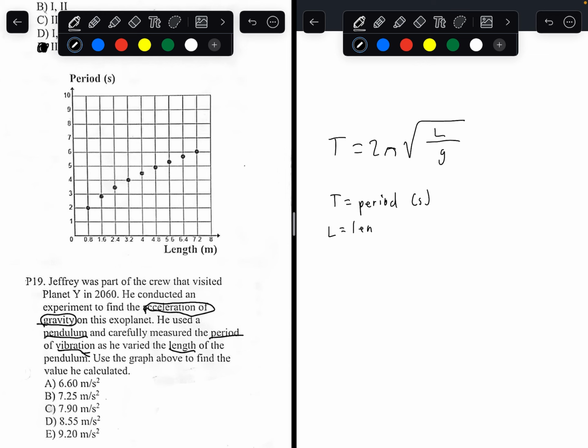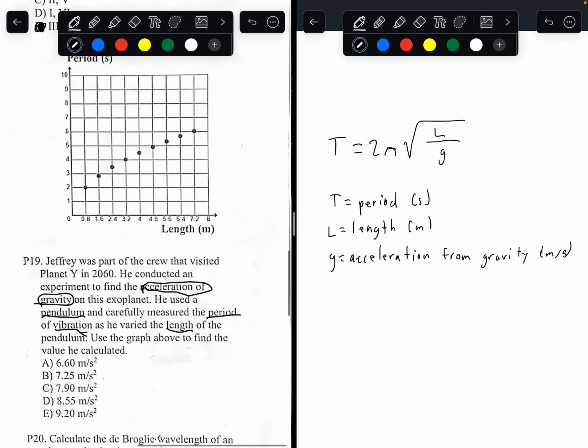L is length in meters. G is acceleration from gravity, and this will be in meters per second squared. Now, acceleration from gravity, as we saw in the other videos, on Earth it's 9.8. But this is on an exoplanet, so we're trying to find the acceleration due to gravity.